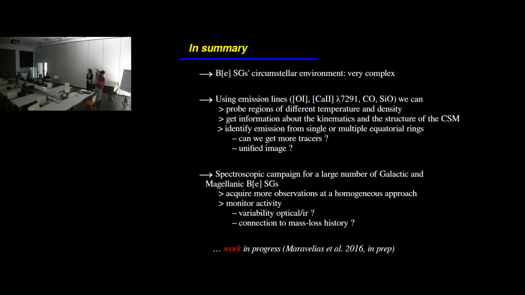This is something that we are working on right now. It seems that this is not the case, because then you will have to define also some physical parameters in order to better model that, which is not the case right now. It's mostly a kinematic model so far. You have to know also the physical parameters, which is not easy.